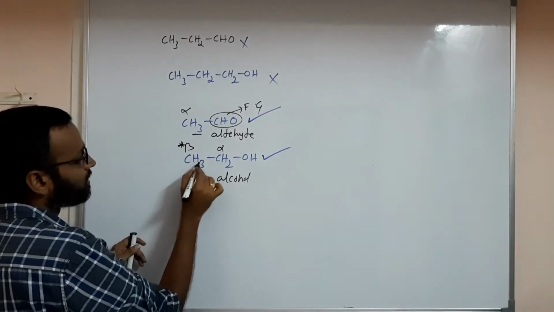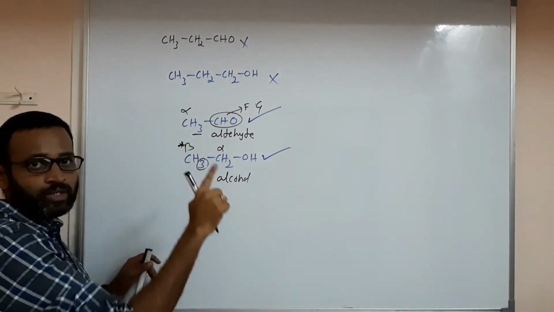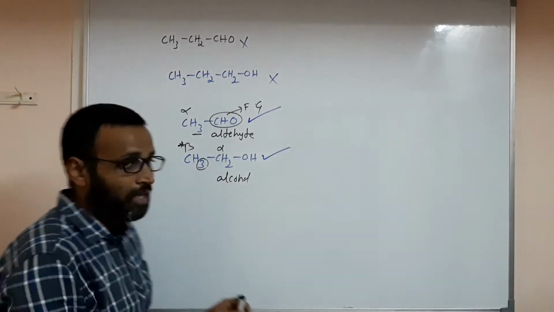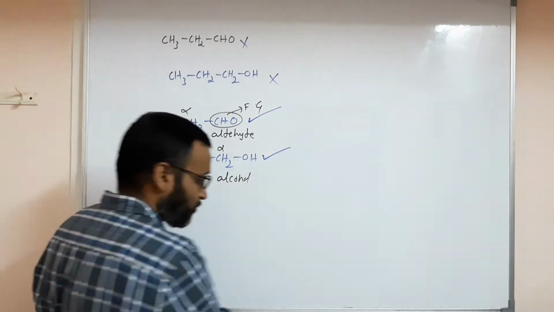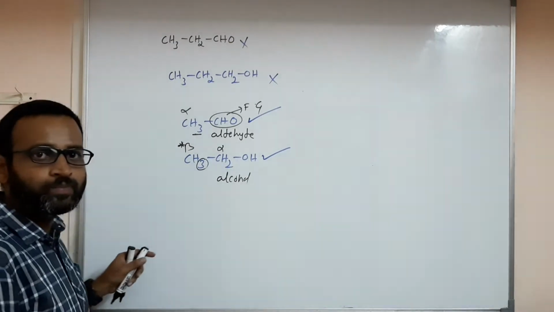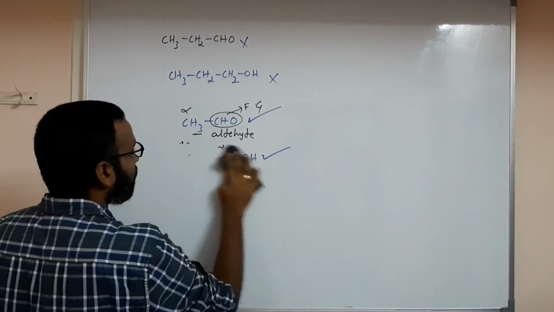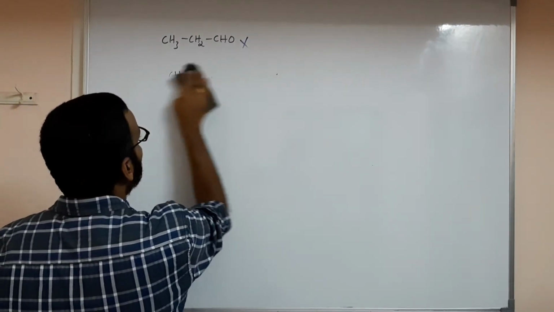The beta carbon must have 3 hydrogens. Difference: in aldehydes or ketones, the alpha carbon must have 3 hydrogens, but in alcohols, the beta carbon must have 3 hydrogens to give haloform test.